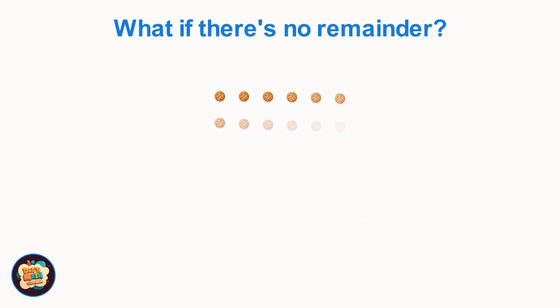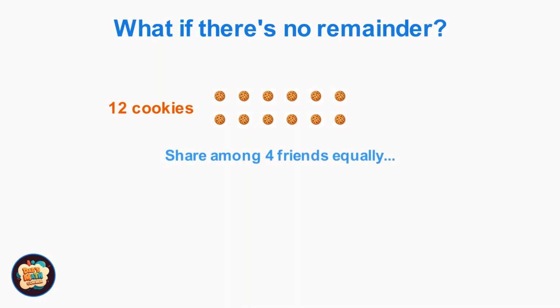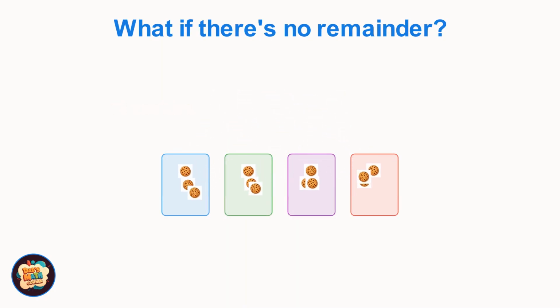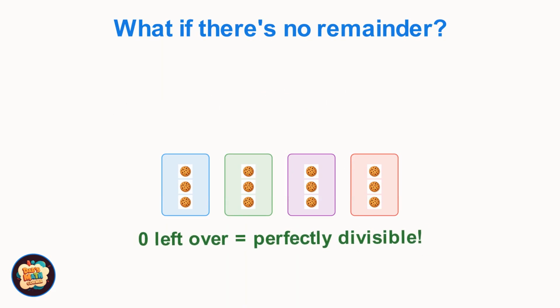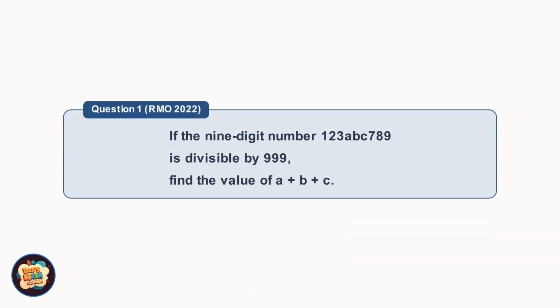But what happens when the cookies divide perfectly? This time, we have 12 cookies for 4 friends. Each friend gets exactly 3 cookies, and nothing is left over. When the remainder is 0, we say the number is perfectly divisible. Now that we understand remainders, let's put our knowledge to the test.